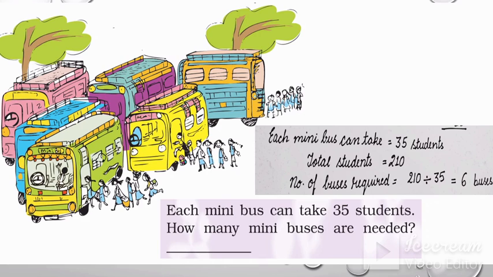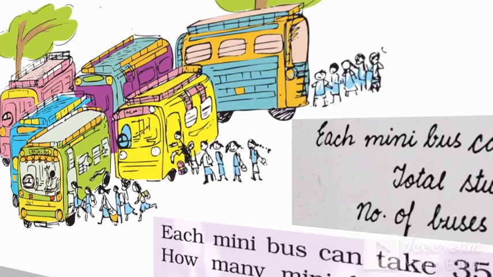So this is decided and all children are going into the bus by making a queue. See their discipline here. So we will need 6 buses. Count it: 1, 2, 3, 4, 5, 6. There are 6 buses. Now all the 210 children will have their seats.